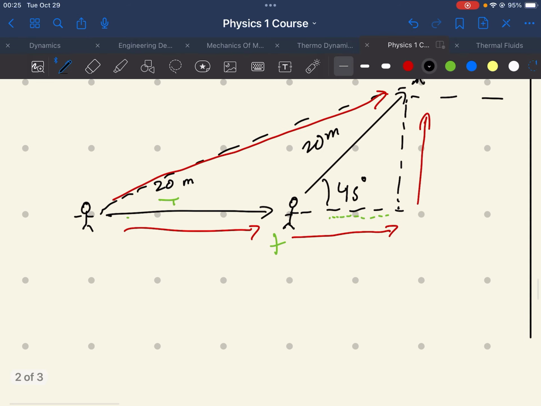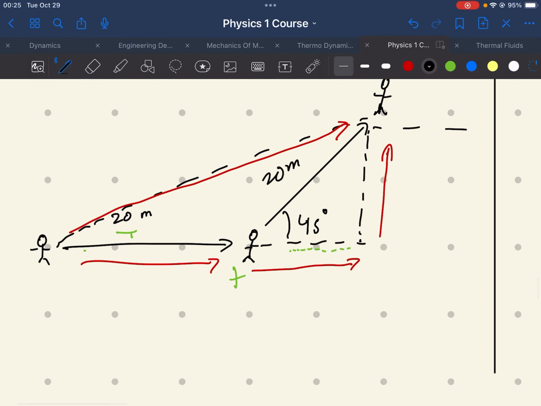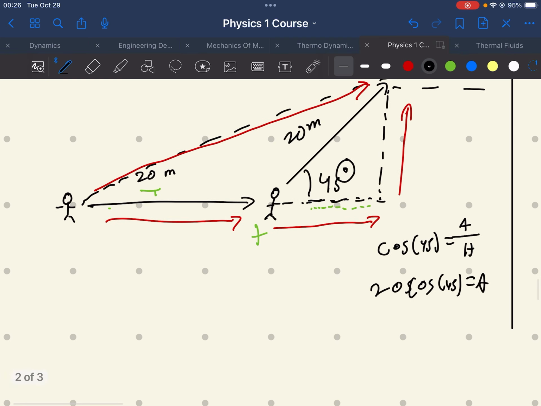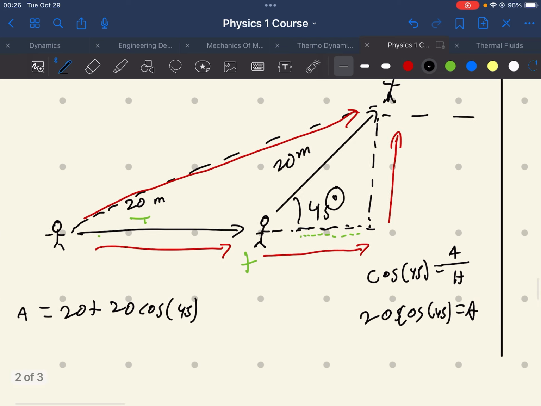So let's do it. How do we do it? We see there's a 45-degree angle. So we can solve for this portion by, again, doing, this is the adjacent leg, so this is cosine of the angle 45 is equal to the adjacent over the hypotenuse. The hypotenuse is 20, so it'll be 20 cosine 45 is equal to the adjacent leg. So we know the total a value is going to be 20 plus 20 cosine 45. Now let's talk about how high it travels.